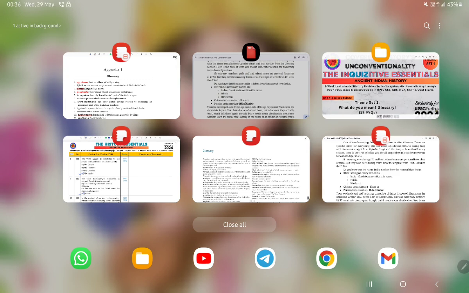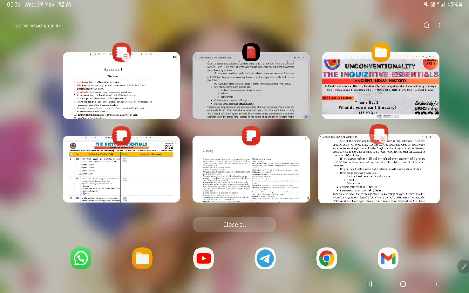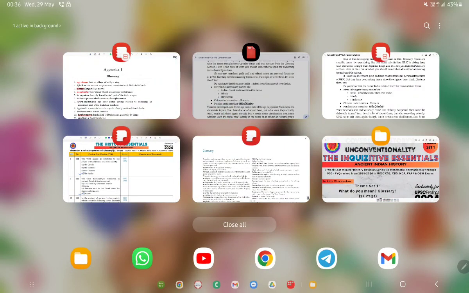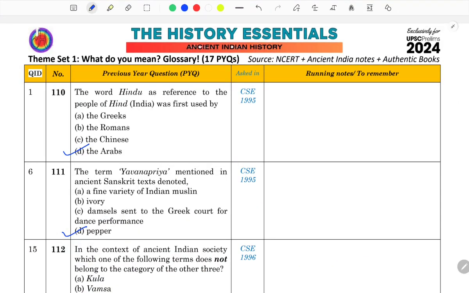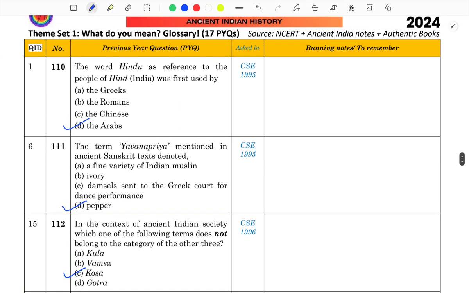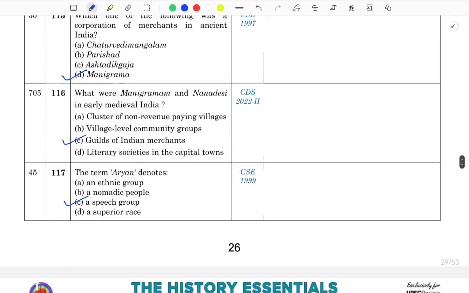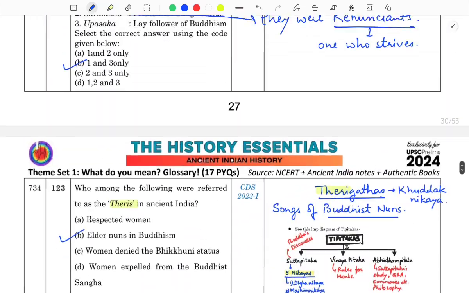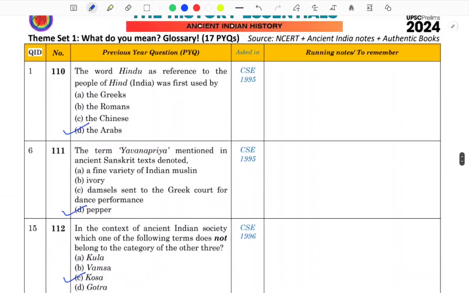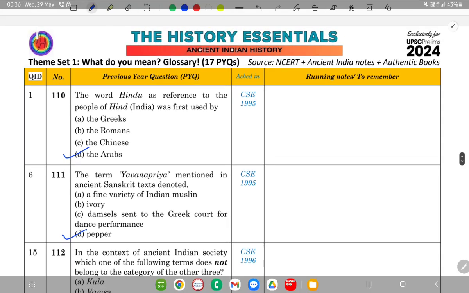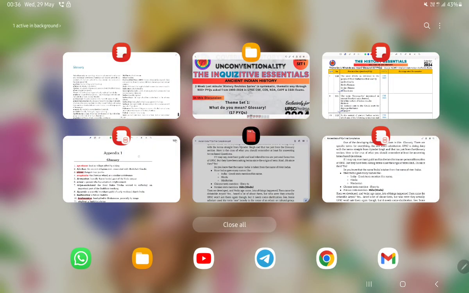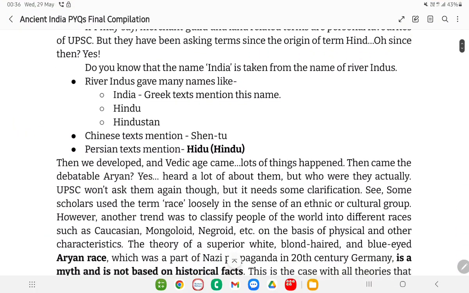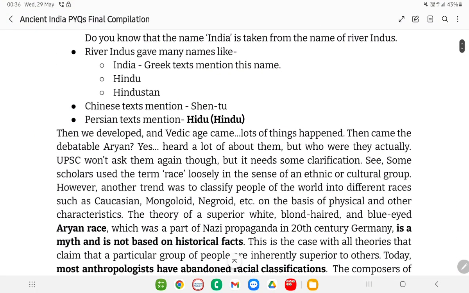There are a lot of tabs I opened, so first we will begin from here. Let me show you first the questions. So these are the 17 previous year questions in this theme set 1. Why did I leave the space blank here? Because I wrote a script, and we will see all the questions in a developing fashion. Then we will come to these questions and you will be able to answer all of them with 110% surety. So here it is. Let's begin.